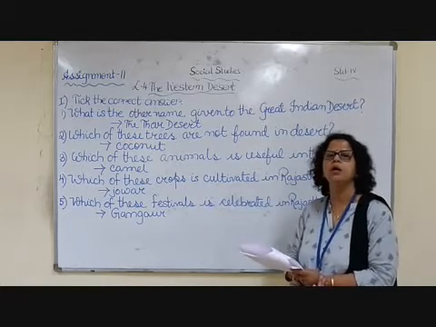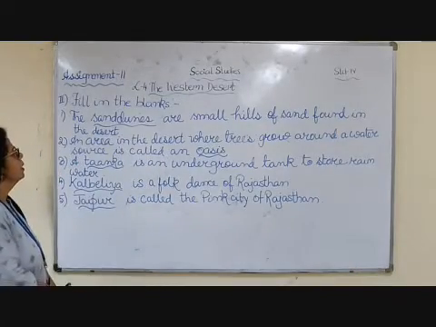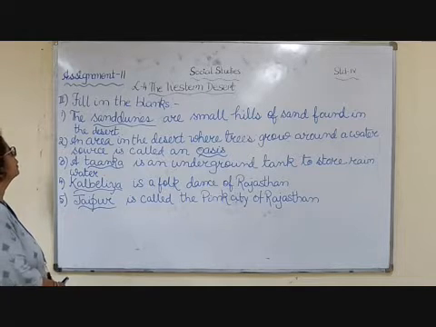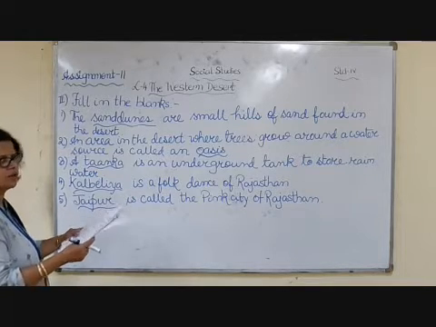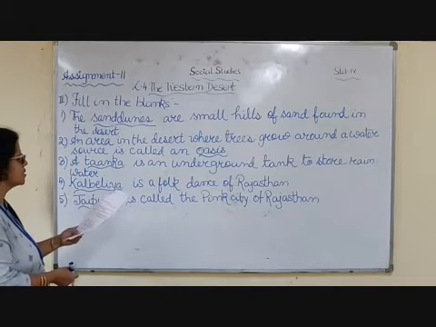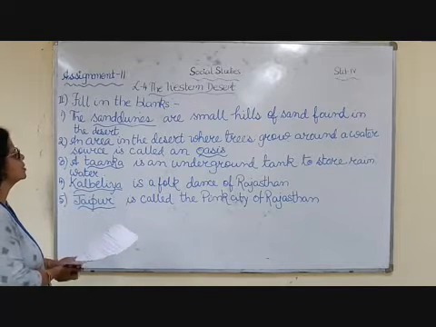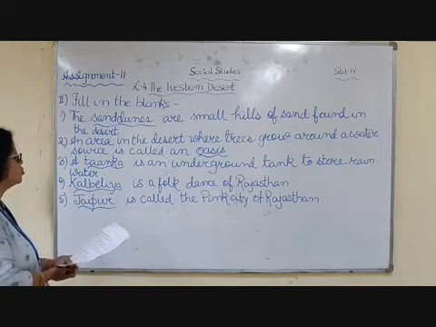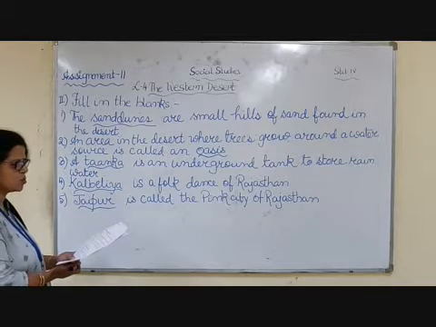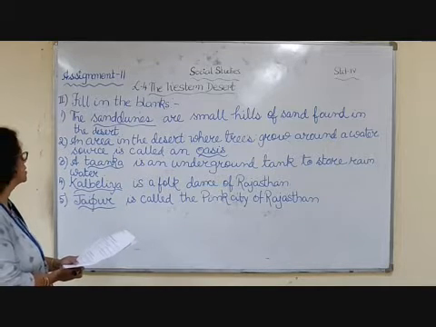Now we will do question number 2. Coming to the next set of questions, fill in the blanks, and the options were given to you. And the first one, the dash are small hills of sand found in the desert. Options: sand dunes and sandstorms. It is sand dunes. Number 2, an area in desert where trees grow around a water source is called a lagoon or an oasis. It is an oasis.